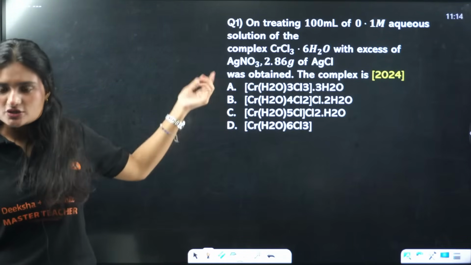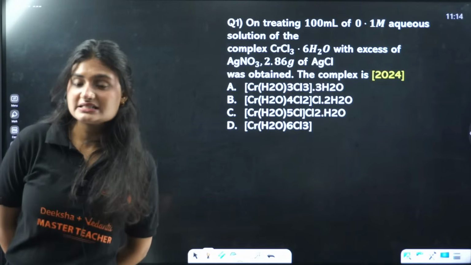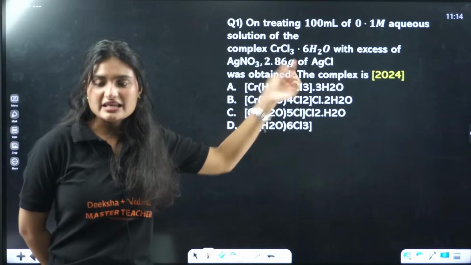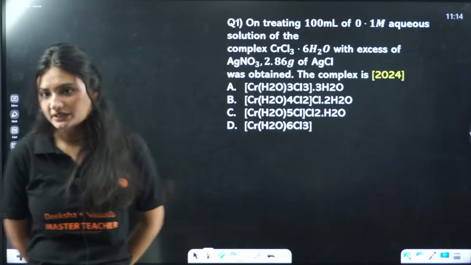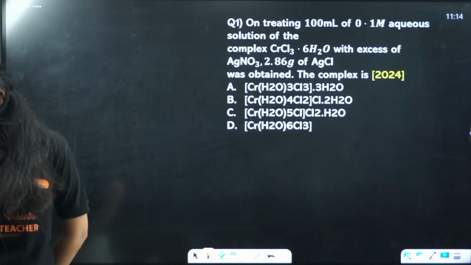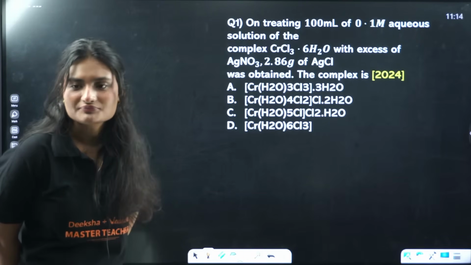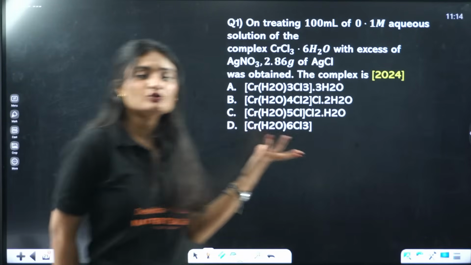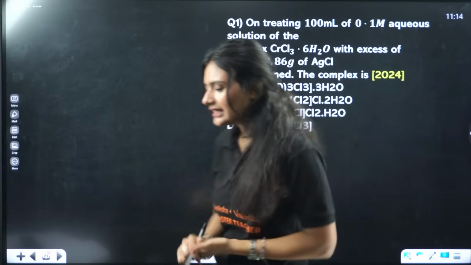The question is: on treating 100 ml of 0.1 M aqueous solution of this complex with excess of AgNO3, 2.86 gram of AgCl was obtained. The complex is... Okay, so the complex is what? Firstly, we'll calculate how many moles of AgCl we are getting. Let's calculate that first.